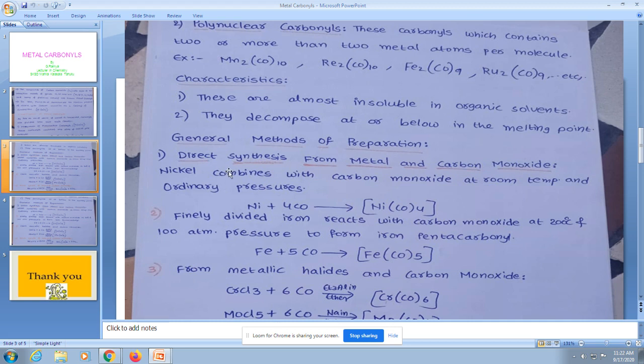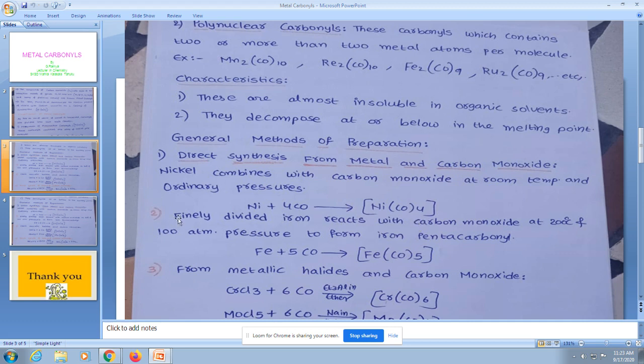As I have already explained earlier, the first metal carbonyl synthesized is Ni(CO)4 by Mond et al. See the synthesis of nickel tetracarbonyl. Nickel combines with 4 CO ligands at room temperature and ordinary pressure to form Ni(CO)4. This is the synthesis of nickel tetracarbonyl.